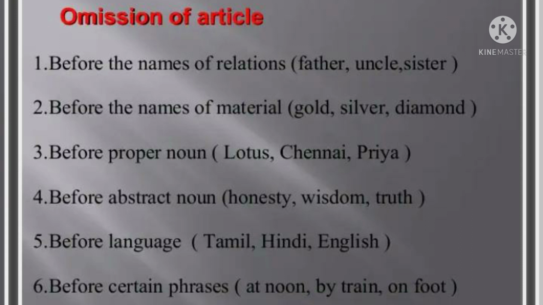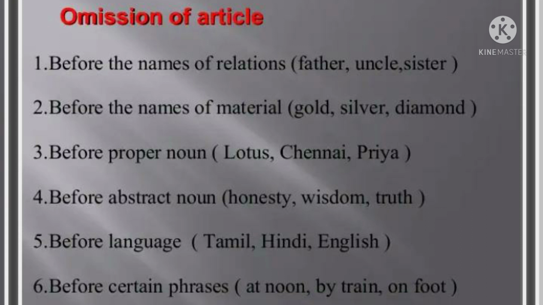Before the names of relations, father, uncle, sister, we won't say the; no article is necessary. And before the names of materials, means gold, silver, diamond. The gold, the silver, the diamond, no need to say. Or a gold, a silver, a diamond, nothing else.